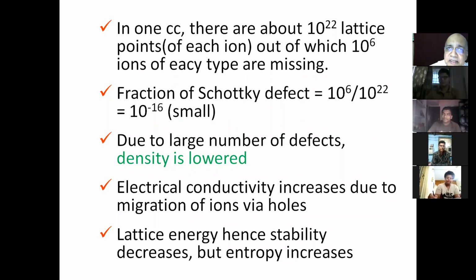If you come across a single, 100% ideal crystal with no defect, which can be grown in a very sophisticated manner with a lot of expenditure, it would be highly uneconomical for commercial purposes, and it would be very, very heavy. But commercial sodium chloride crystal has a lot of Schottky defects, approximately 10 to the power 6 pairs in each cc. Lattice energy is reduced because the lattice becomes unstable.